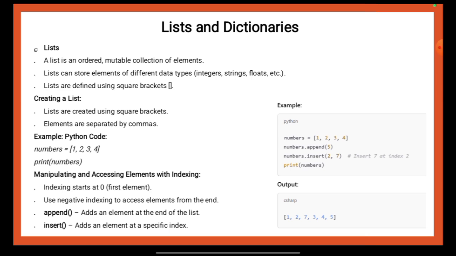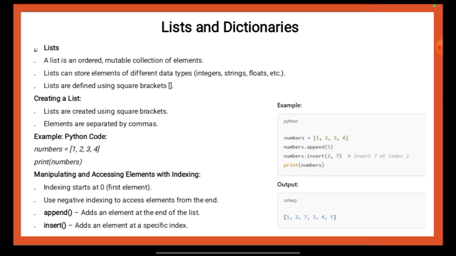You can access elements using indexing, where indexing starts at 0 for the first element, and you can use negative indexing to access elements from the end. Lists are mutable, which means you can modify them after creation. The append method allows you to add an element at the end of the list, while the insert method allows you to add an element at a specific index.